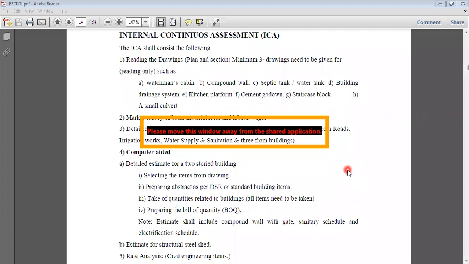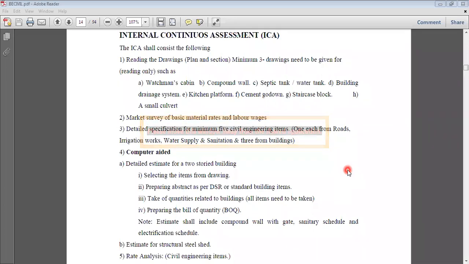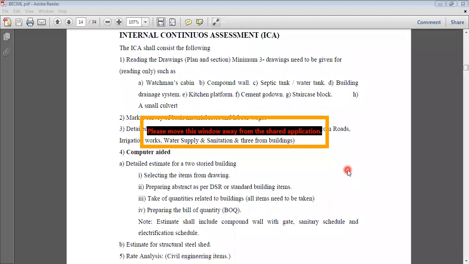So you have to write down the specifications of those items, which include road specifications, irrigation work specifications, water supply work specifications, and specifications related to buildings. So in total, 5 specifications each for road, irrigation work, water supply, and building work. For everything you have to write down the specifications.